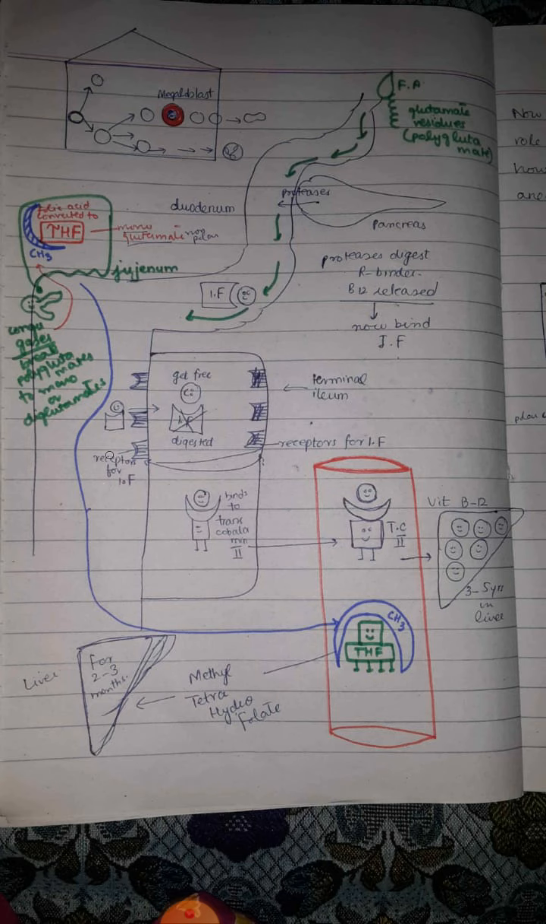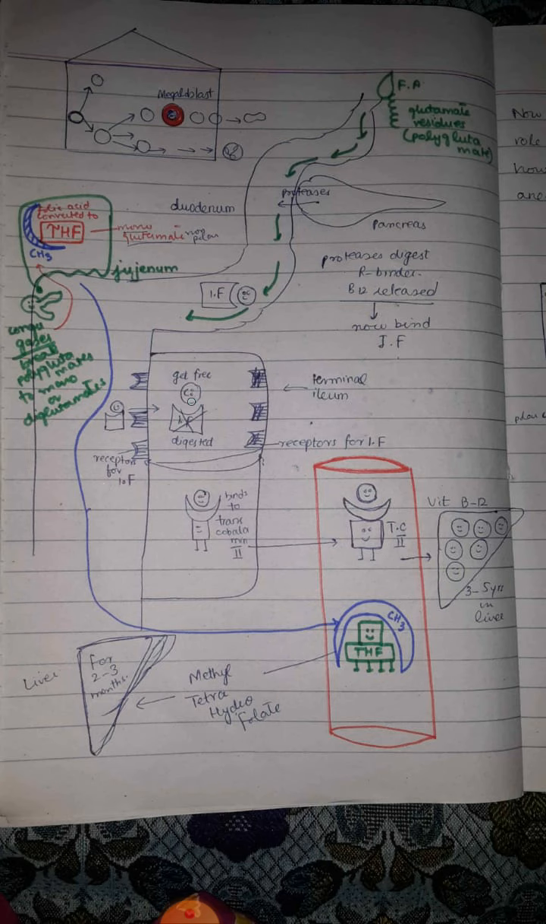This is the ileum. The cells in the ileum have specialized receptors which are responsible for binding with this intrinsic factor. So intrinsic factor along with vitamin B12 bind with these specialized receptors, and in this way vitamin B12 and intrinsic factor are taken into the cells of the ileum. After entering into the cells, this intrinsic factor gets digested, and again vitamin B12 is set free.